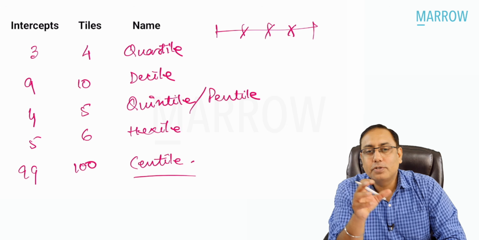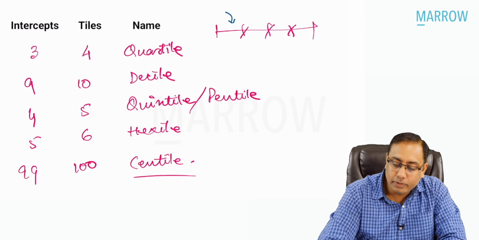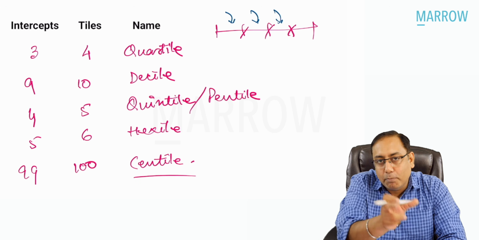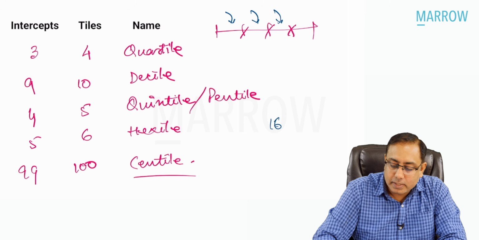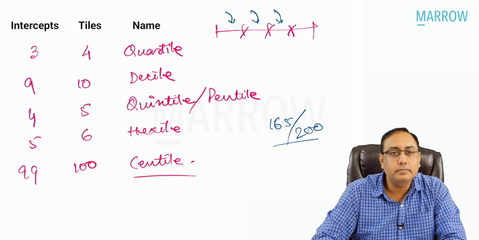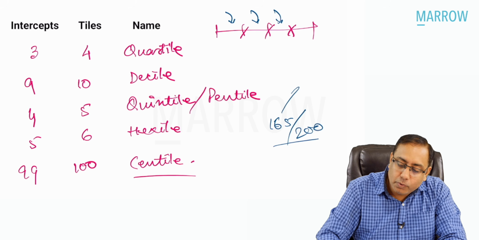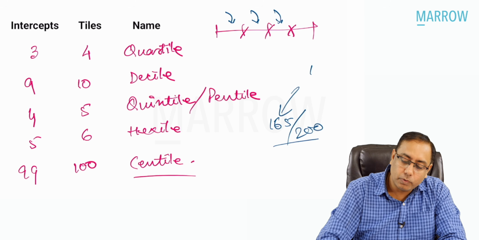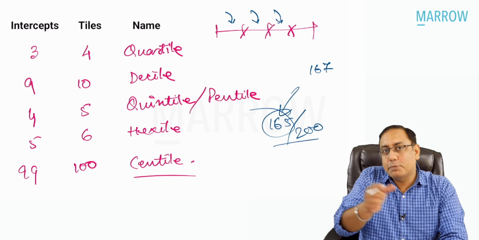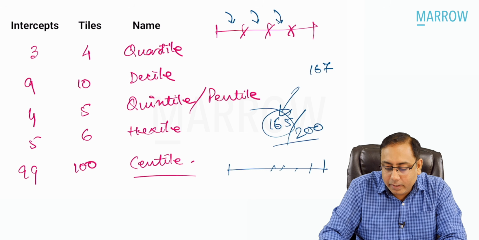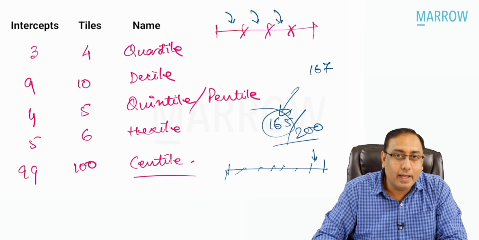What is the use of these tile systems? This tells you which box you are in. Let us say you score 165 marks out of 200. That is roughly around 70-80%. But what if the topper scored 167 and you scored 165? Which part are you in? If I take the whole data and divide it into 100 tiles, also called centiles, let us say you are in the 99th centile.